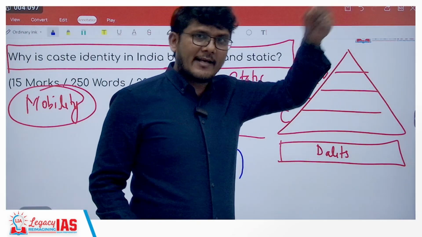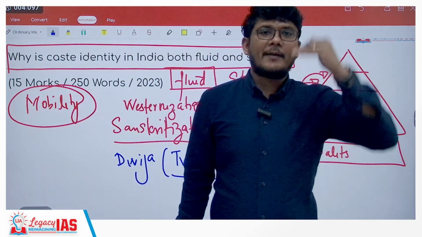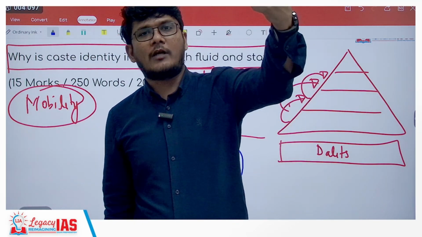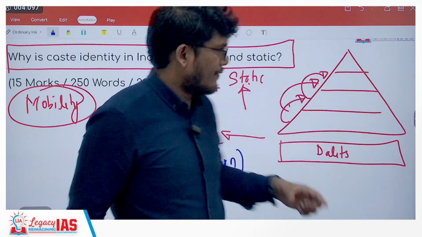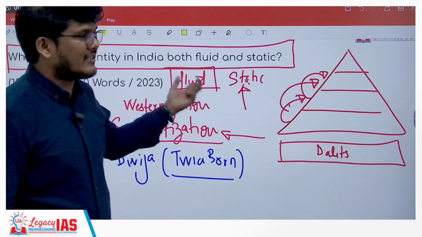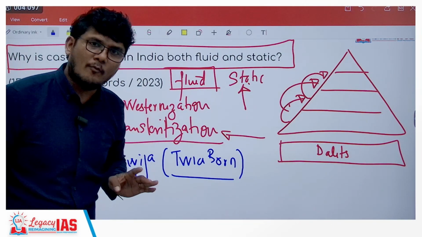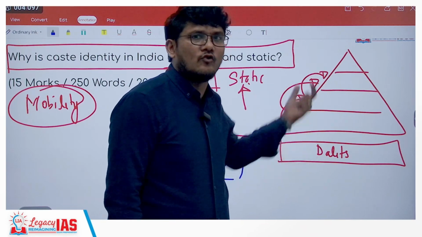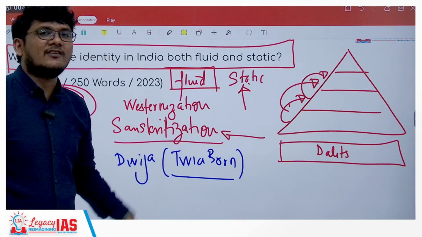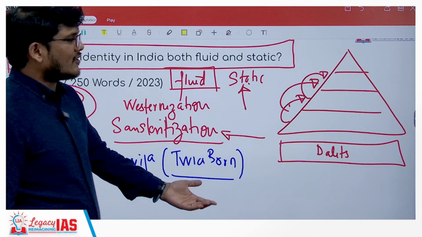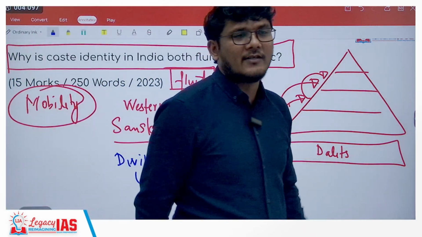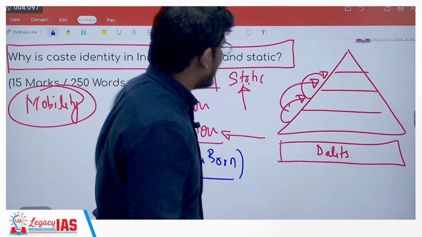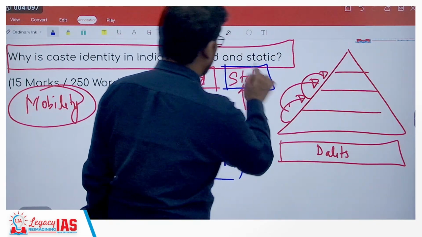Mobility can be upward as well as downward. People from the bottom can reach upward and people from the top can reach the bottom. So there can be upward social mobility, downward social mobility. When we are talking about fluidity, our major emphasis is upward social mobility. So some amount can be there, but this caste is not going to, because they are not even considered a twice born caste, as a result of which no matter how much Sanskritization, no matter what they do, they will still find it difficult, as a result of which there is a static nature.